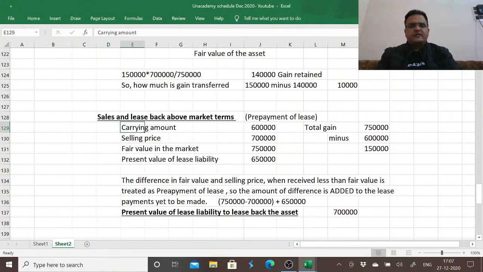So when it is above market terms, it is treated as additional financing. In a layman's language, we can say that when we are entitled to receive 7,50,000, why would someone agree to pay us 8 lakh for it? Why would someone agree to pay 50,000 extra to us when we are entitled to receive only 7,50,000?